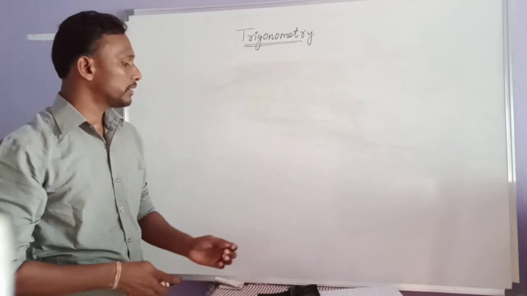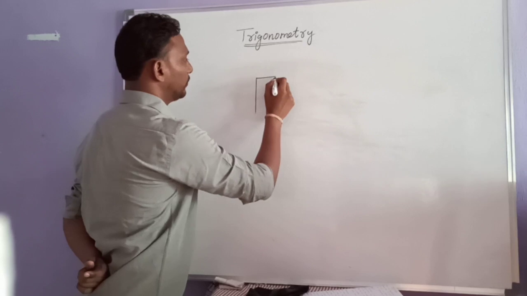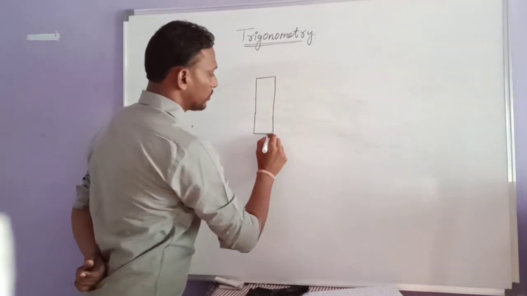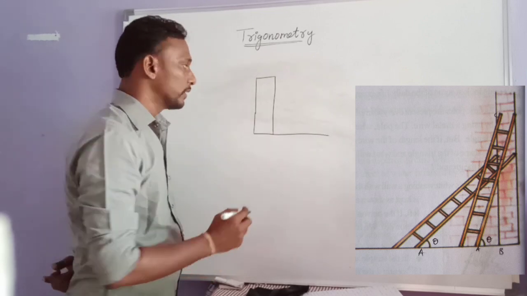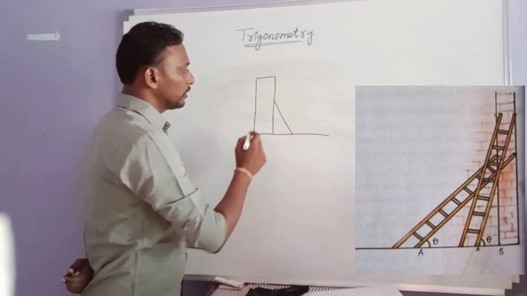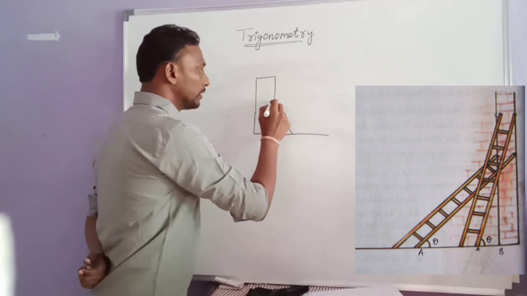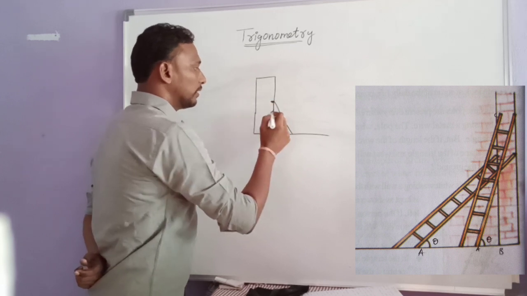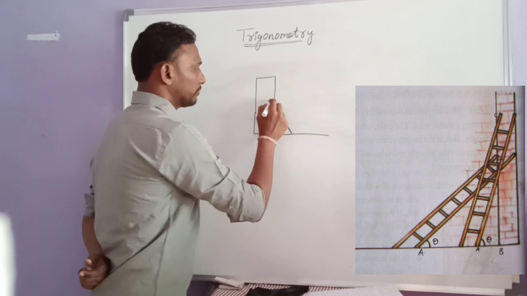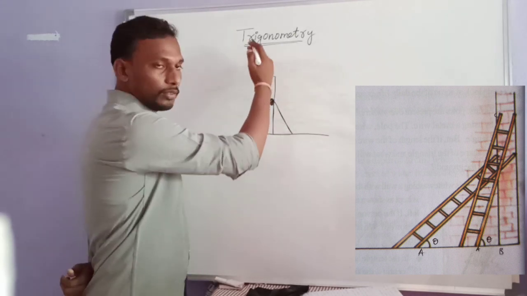So once again observe the wall, what we are considering here: whitewashing the wall. This is the ground, and this is a ladder. Observe what conditions we will get. If the ladder is up to here, we can whitewash up to here. At this position we can whitewash the wall.